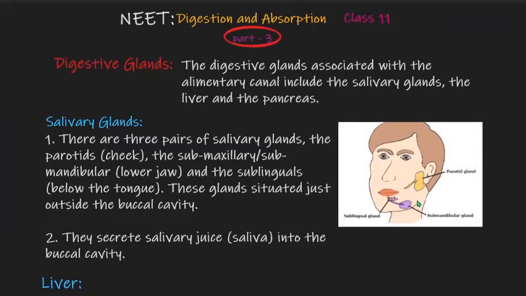So, depending upon the location of the glands, they have been named sublingual gland and submandibular gland. These glands secrete salivary juice into the buccal cavity. So the digestive secretion which these glands secrete is known as salivary juice. Similarly, the glands in the stomach, the juice they liberate will be called gastric juice. Now liver.